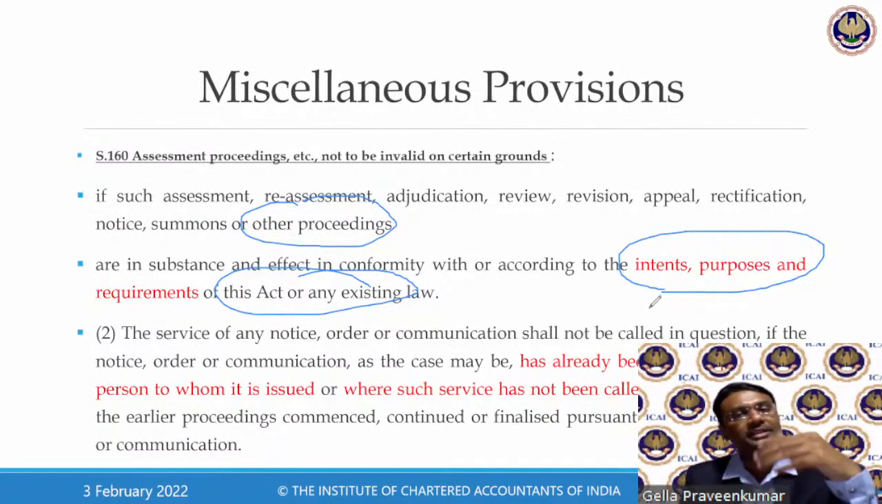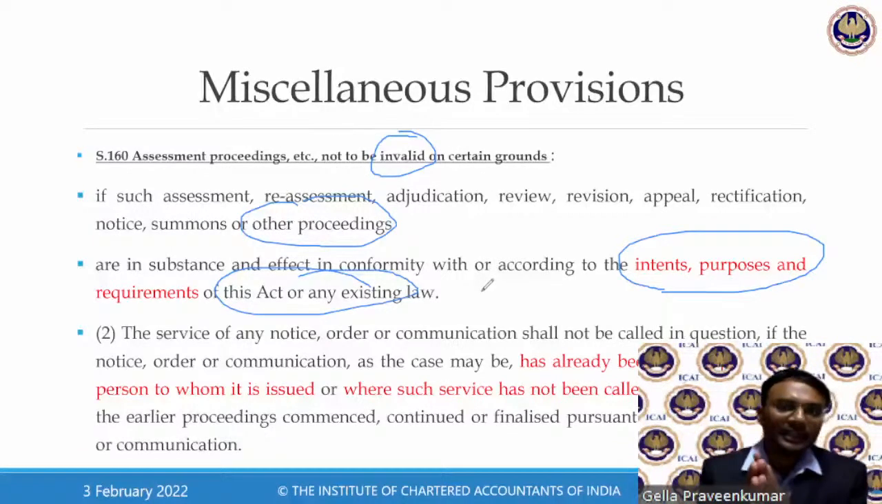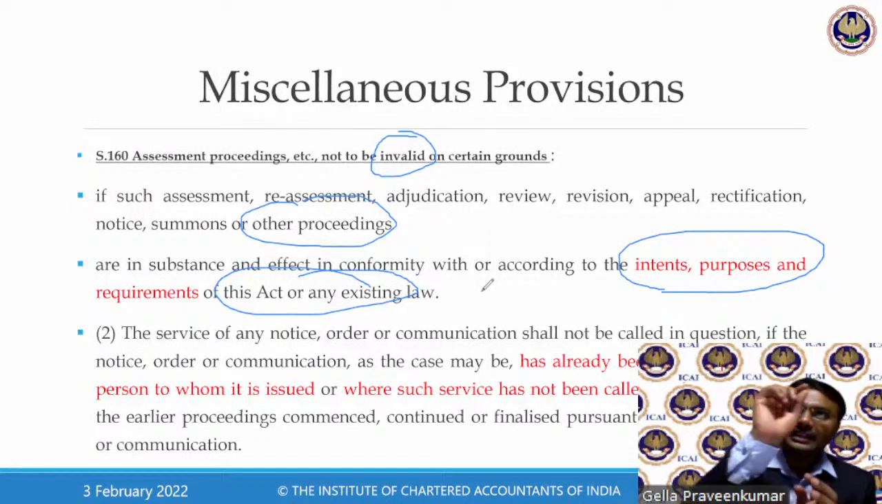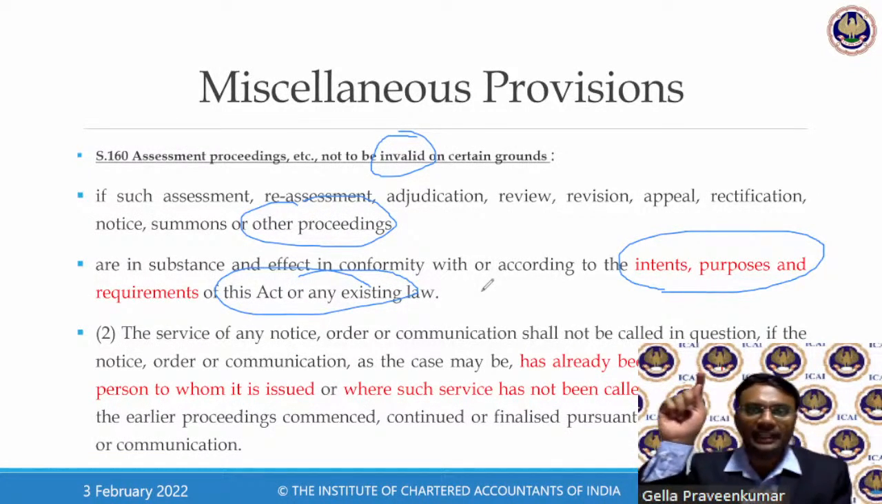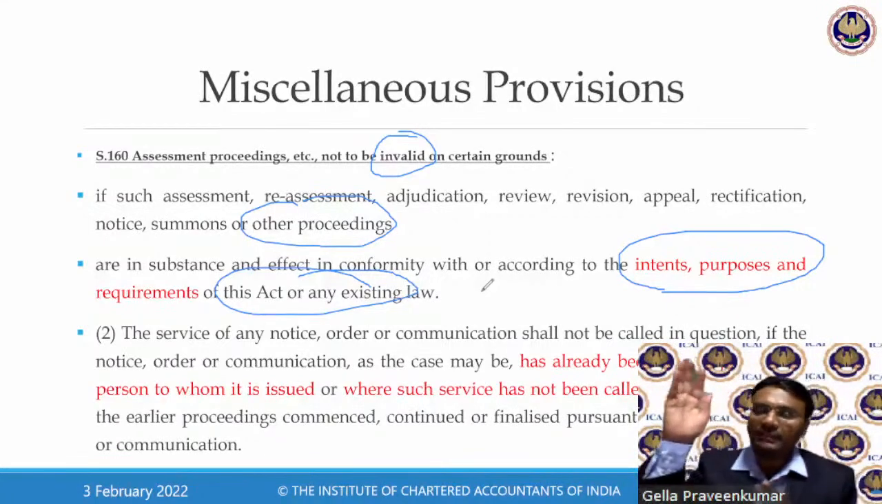None of them shall be called invalid. For example, a document has a defect. What is the defect? The date should be 21st Jan 2021. By mistake, they have mentioned it as 21st June 2021.